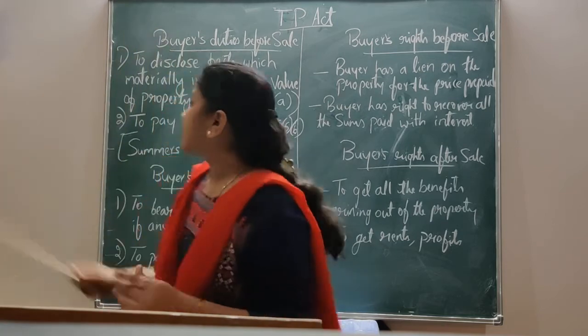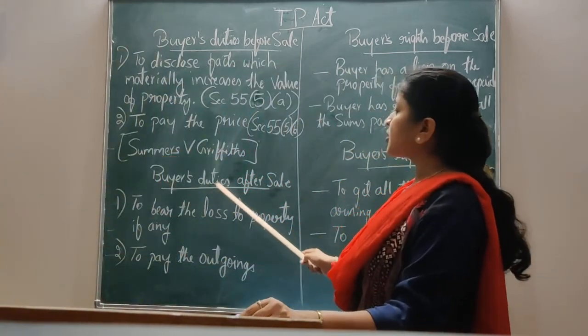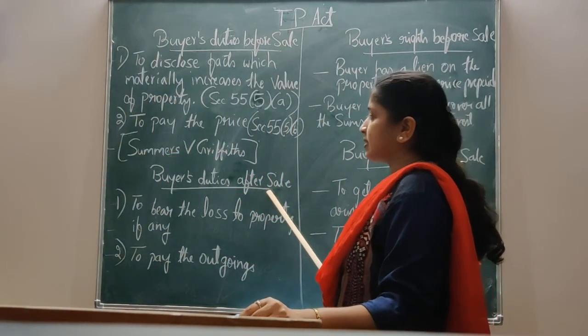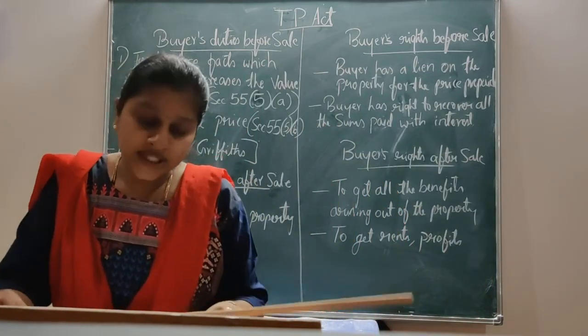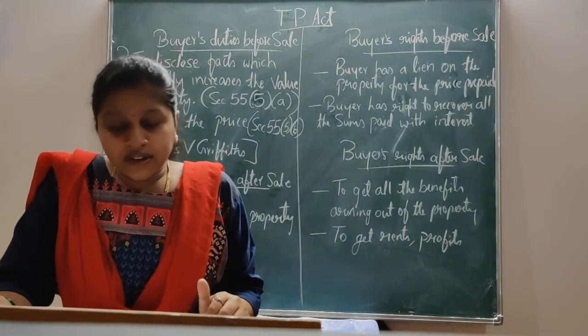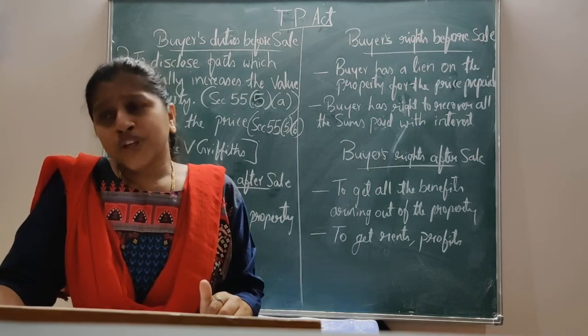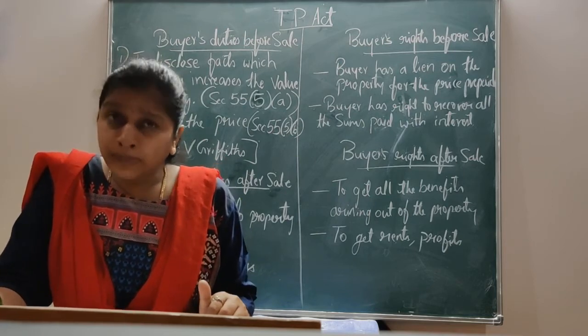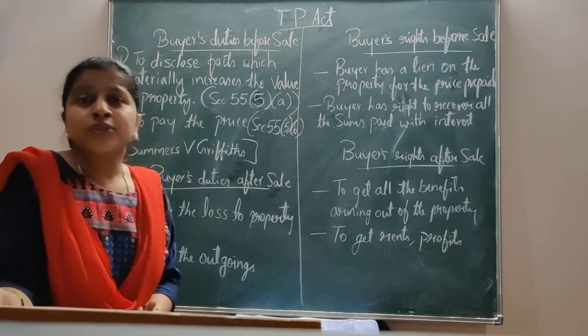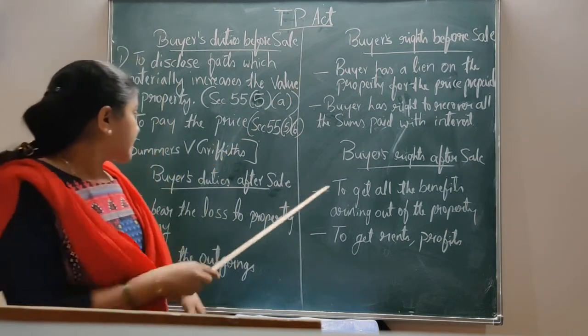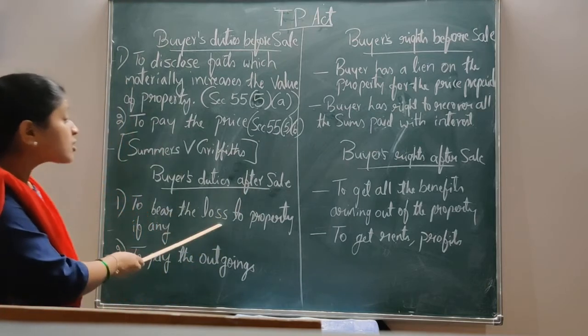Let us see the buyer's duties after sale. After selling the property, when possession has been given to the buyer and the sale has been completed, what are the buyer's duties? After sale, the buyer must bear any loss to the property.